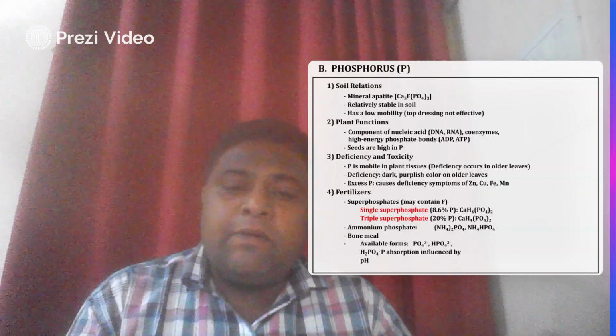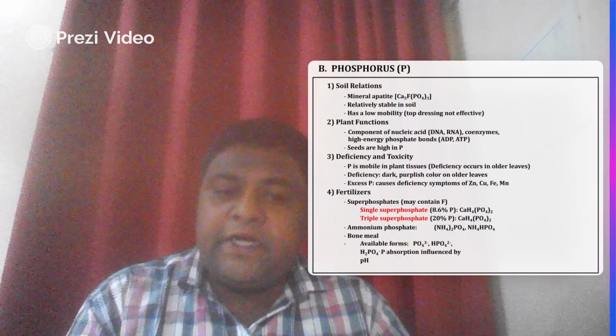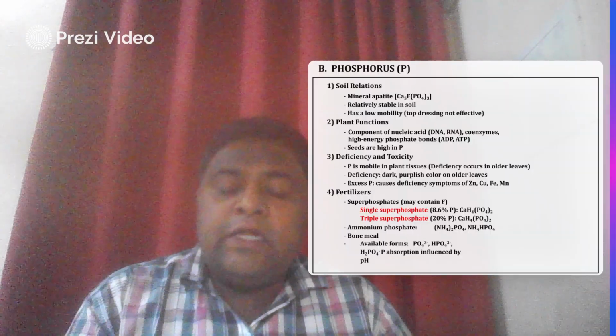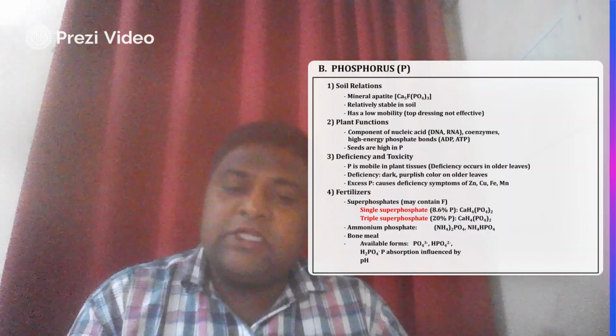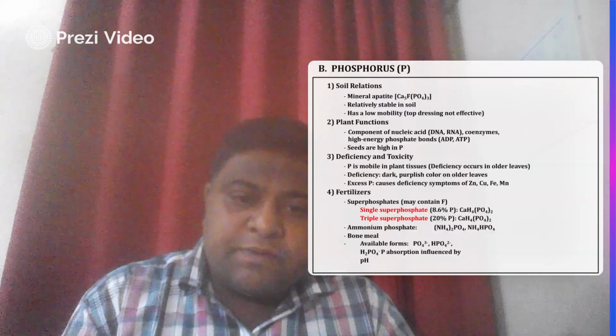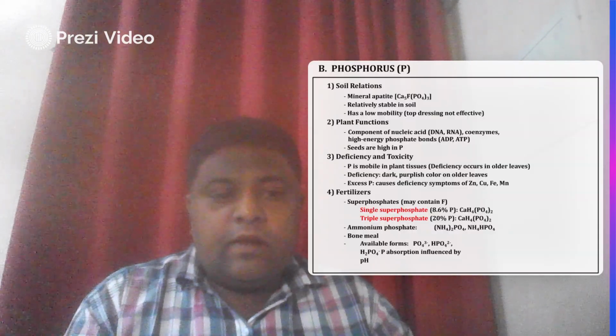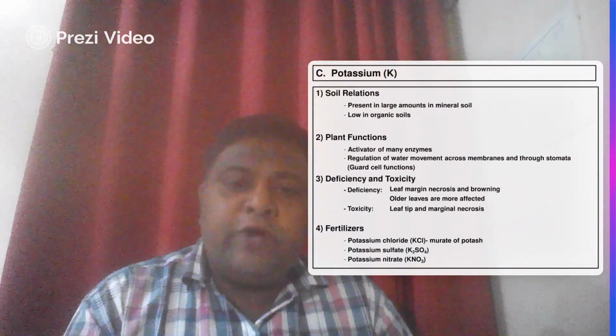Okay. The fertilizers we use as a source of phosphorus are single superphosphate and triple superphosphate. In single superphosphate, phosphorus is almost 8.6% to 9%, and in triple superphosphate the phosphorus percentage is 20%. Okay. Now the next element is potassium.